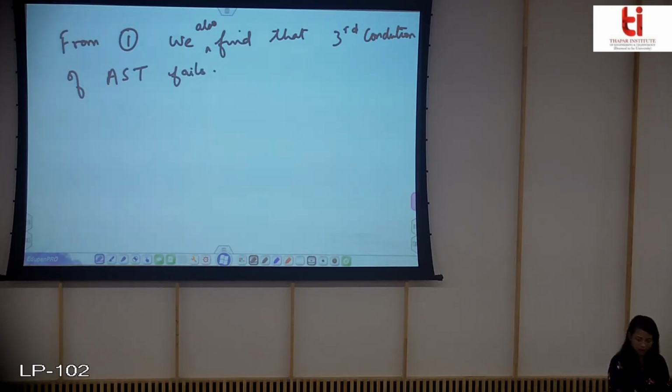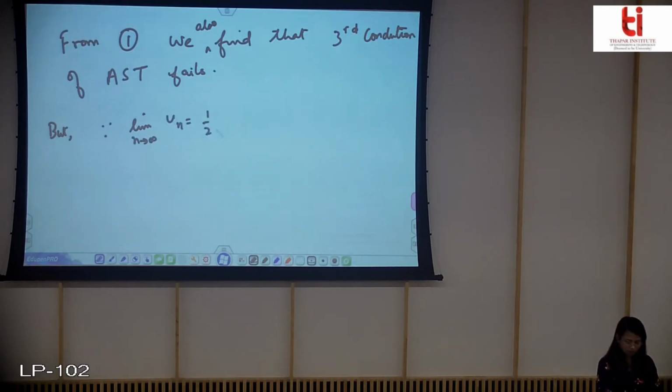Now if the alternating series test fails, what can we apply? We can apply the nth term test also to the alternating series. So therefore I'll apply the nth term test for the alternating series also.